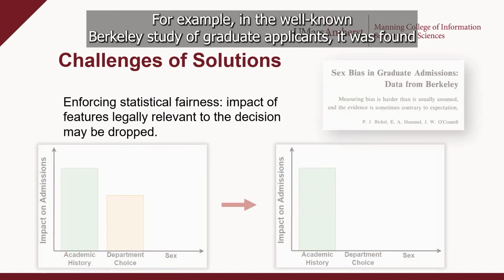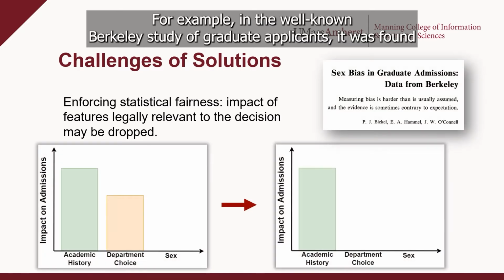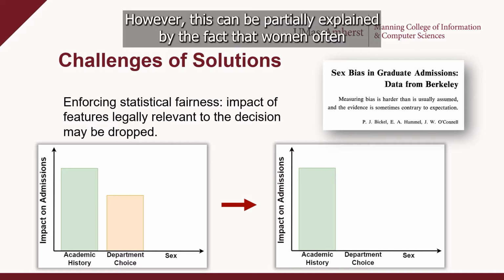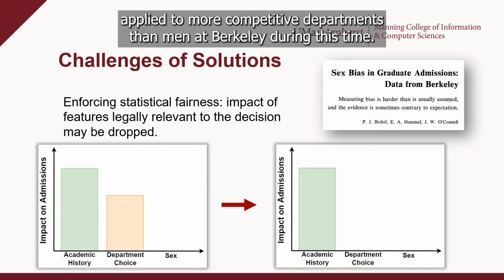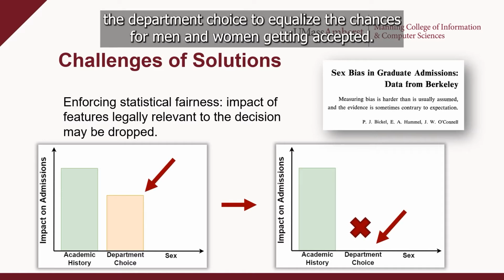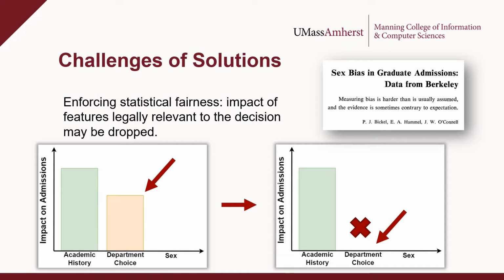For example, in the well-known Berkeley study of graduate applicants, it was found that men were accepted more often than women, which without context seems quite unfair. However, this can be partially explained by the fact that women often applied to more competitive departments than men at Berkeley during this time. If we built a system that tried to enforce statistical parity here, it may drop the impact of department choice to equalize the chances for men and women getting accepted.